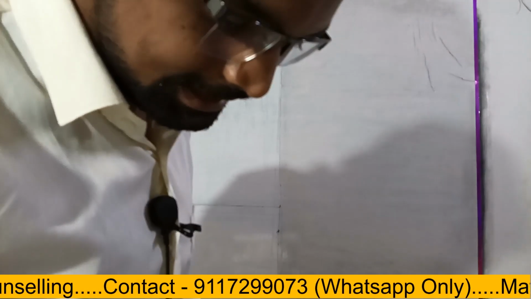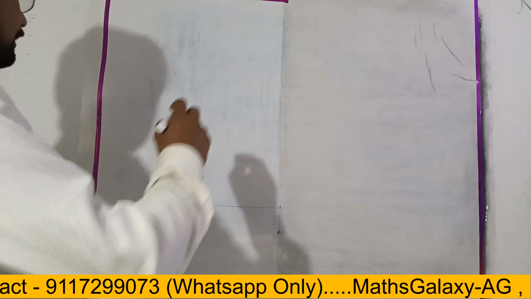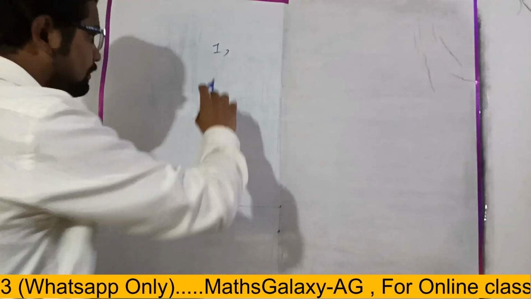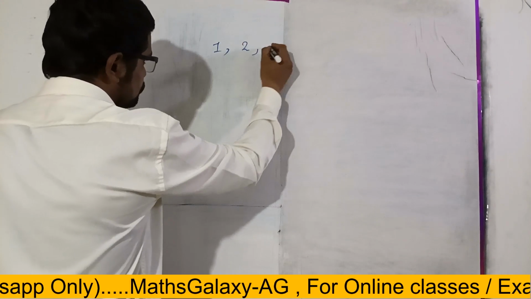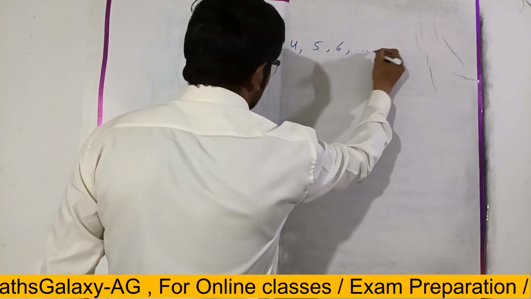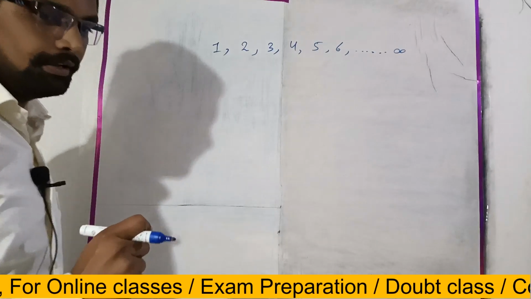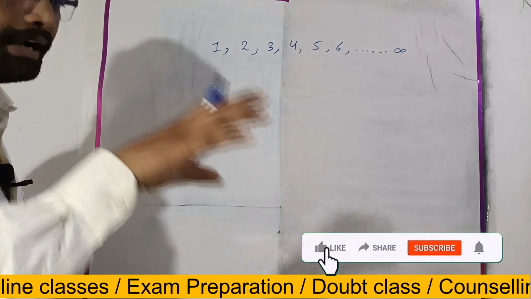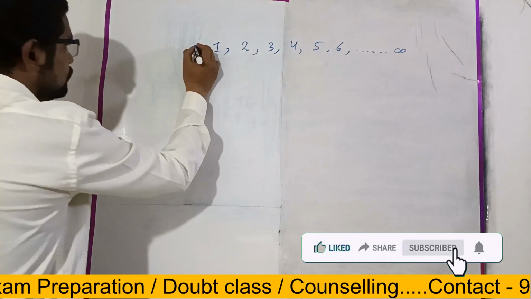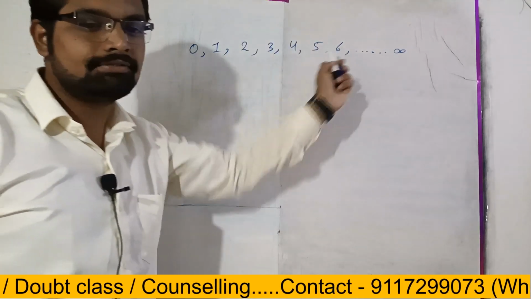Okay. So now let's see here. Today we will learn one more point. As we learned yesterday, counting numbers are natural numbers. They are 1, 2, 3, 4, 5, 6, 7, 8, 9, and it will continue till infinity, right? Hannah, there is one more number. When we take that number in the set of natural numbers, that number is 0. So when we include the 0 with the set of the natural numbers, it will become